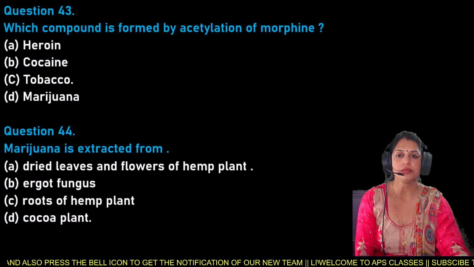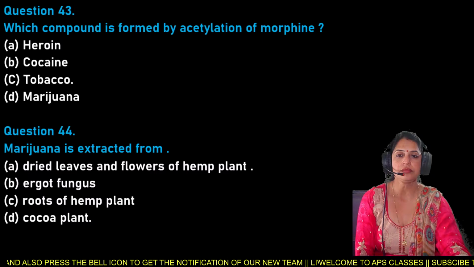So out of these, the compound which is formed by the acylation of morphine is heroin, not cocaine, not tobacco, not marijuana. So heroin is a compound that is formed by the acylation of morphine. So here option A is the right answer.